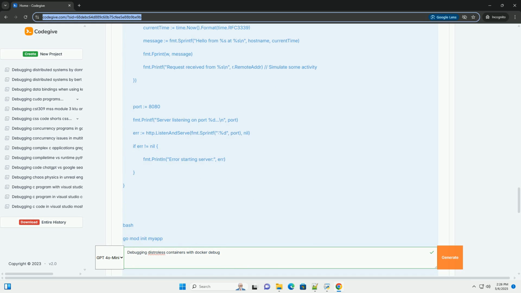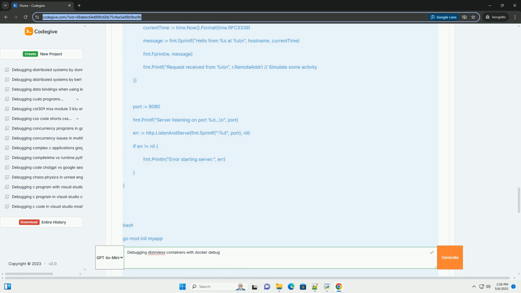10. Best practices for debugging Distroless containers. Use a debug profile: define debug profiles for common debugging scenarios to streamline the process. Keep debug images small: use minimal debug images to reduce the attack surface.